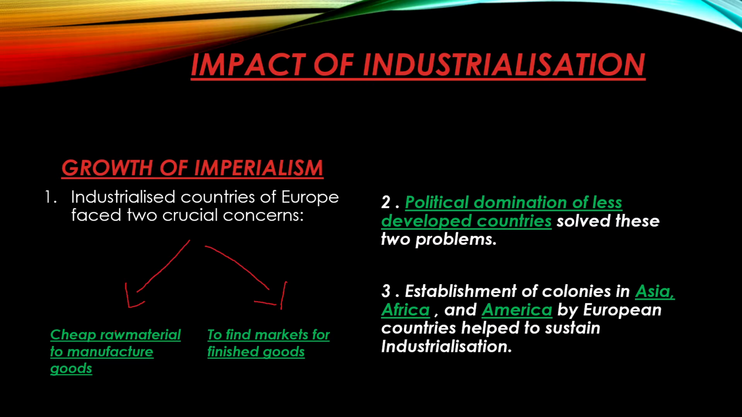The last impact was the growth of imperialism. Industrialized countries of Europe faced two crucial problems. The first problem was that they needed cheap raw material to manufacture goods, and second, they also wanted to find markets for their finished goods. This was achieved by political domination of less developed countries. Establishment of colonies in Asia, Africa, and America by the European countries helped to sustain industrialization.